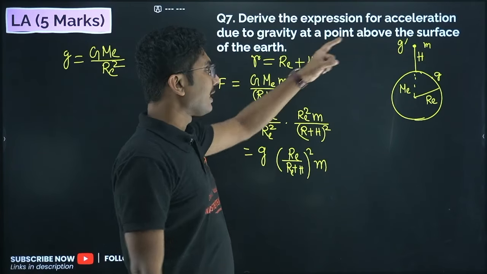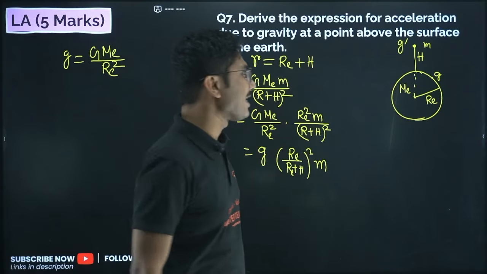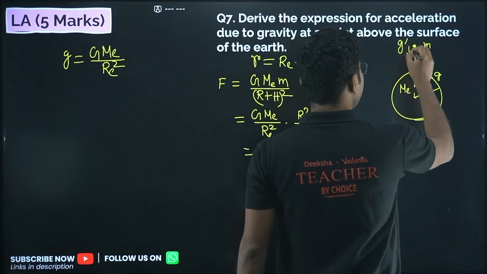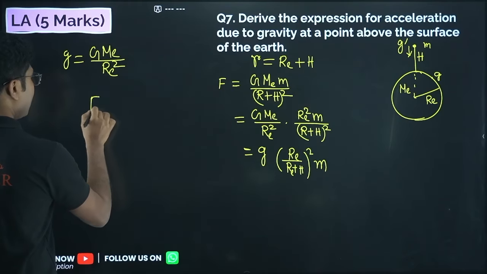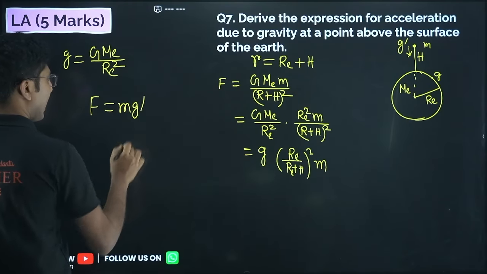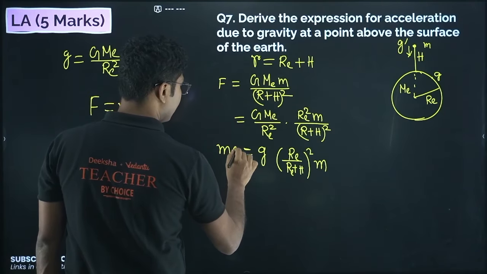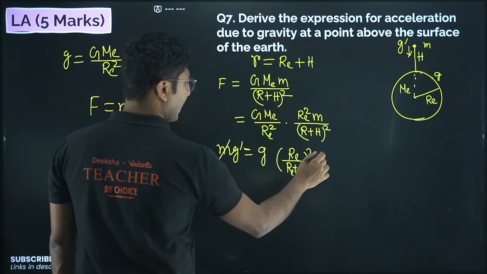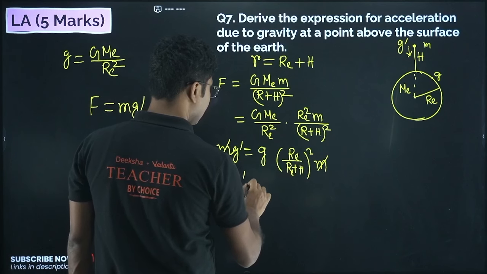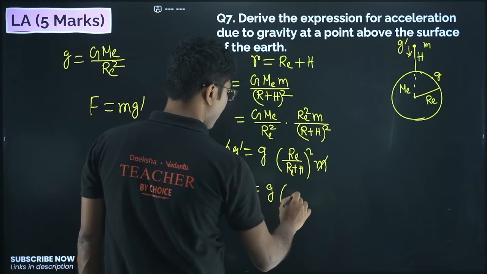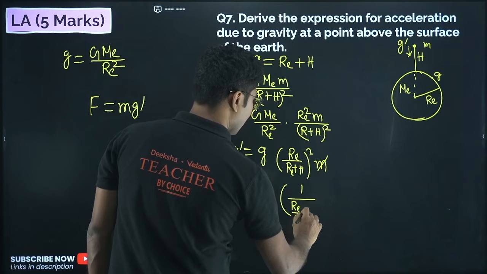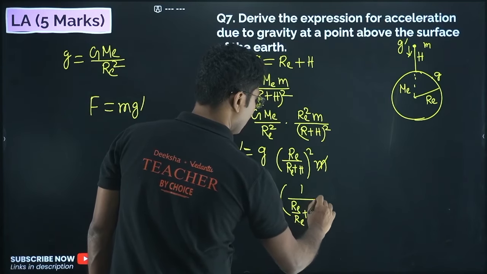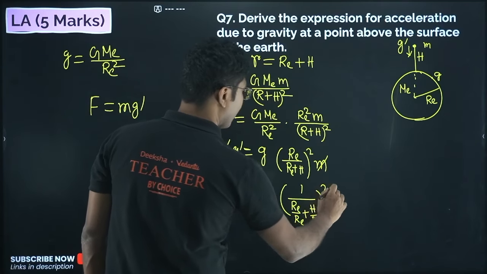Now if the gravitational acceleration at this point is g dash, then this force can also be represented by F equals m g dash. So we simply put that equal to m g dash. So m cancels, and we get g dash equals g into 1 upon (RE plus H by RE) whole square. What we have done is taken this RE and divided in the denominator.